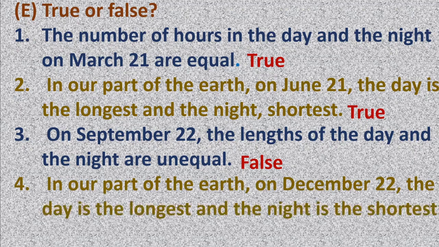Last one. In our part of the earth, on December 22nd, the day is the longest and the night is the shortest. Come on, tell me. Is this true or false? Yes, this is false. Because on December 22nd, the day is the shortest and night is the longest. Isn't it? Okay.